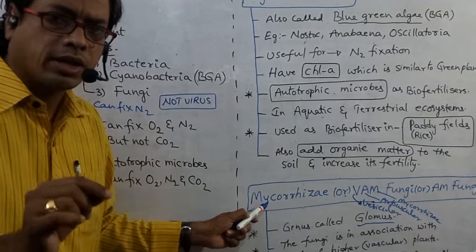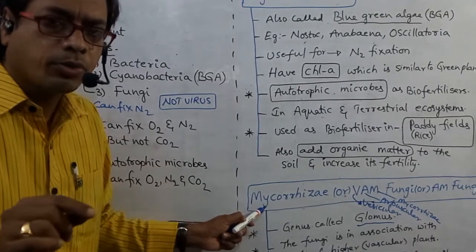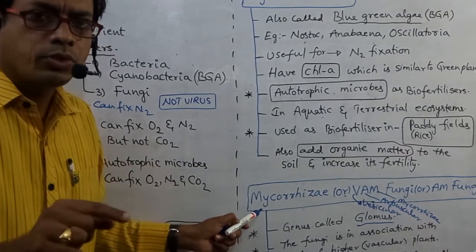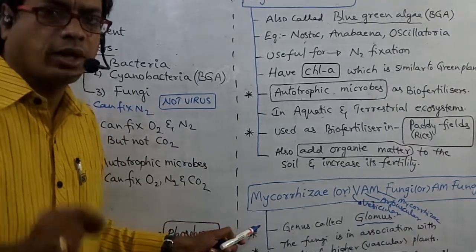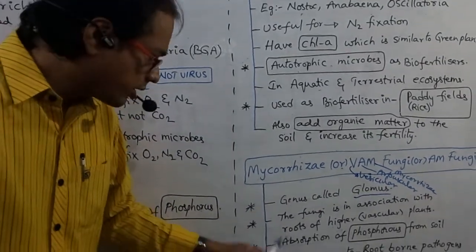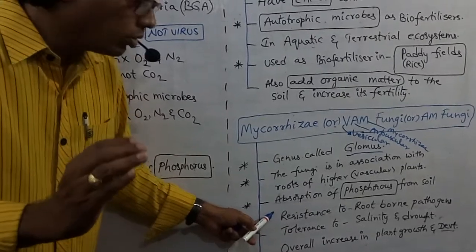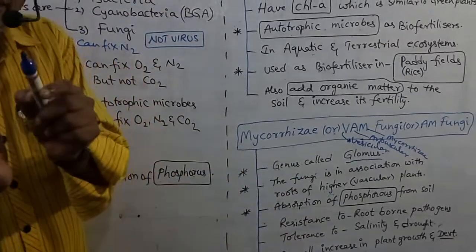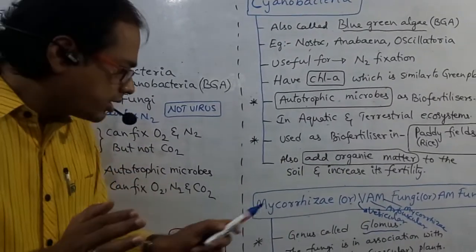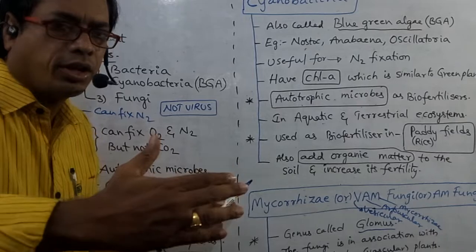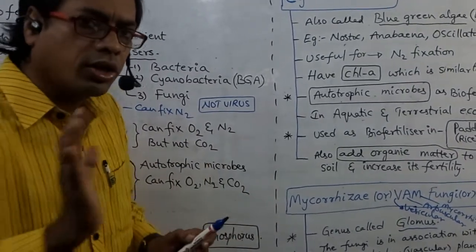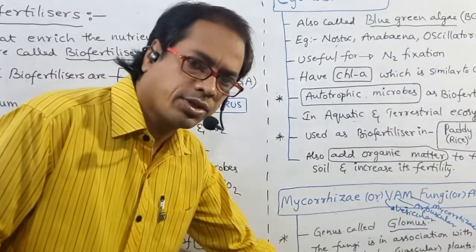So, I am asking one question. Mycorrhiza are useful to absorb phosphorus from soil. True. Mycorrhiza are useful to absorb phosphorus from atmosphere. False. And what is the importance of these mycorrhiza? Resistance to root-borne pathogens. Some pathogens will attack roots and cause diseases. If mycorrhiza are present, the plant has resistance, tolerance to root-borne pathogens.